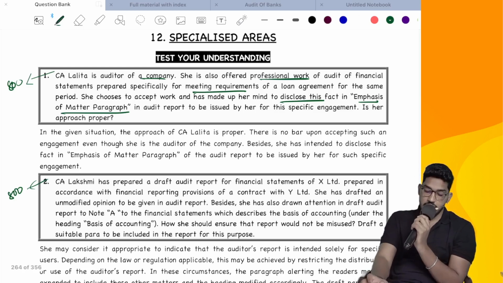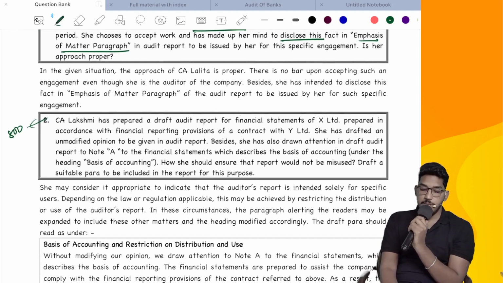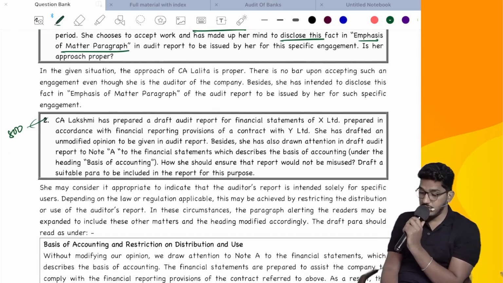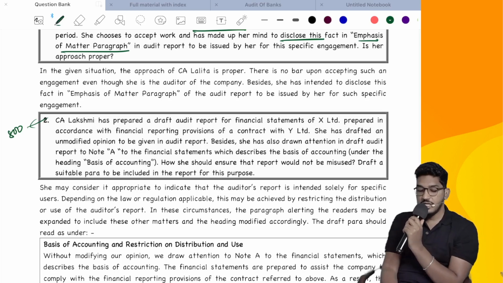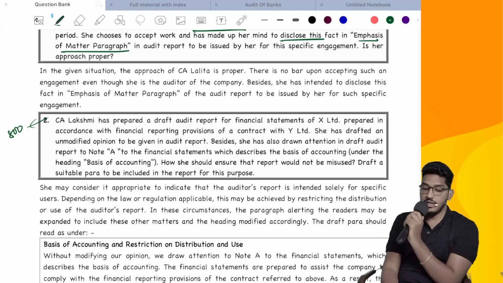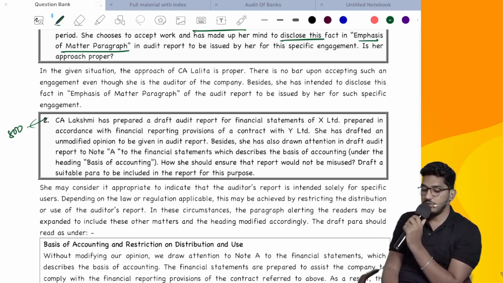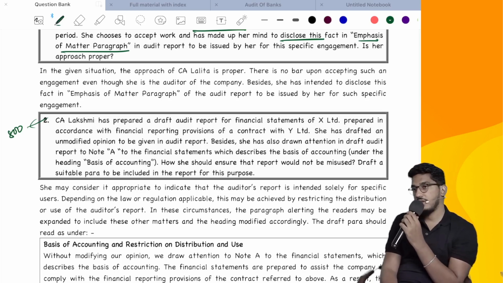Next. CA Lakshmi has prepared a draft audit report for financial statements of X Limited, prepared in accordance with the financial reporting provisions of a contract with Y Limited. She has drafted an unmodified opinion to be given in the audit report. Besides, she has also drawn attention in the draft audit report to note A to the financial statements, which describes the basis of accounting under the heading basis for accounting. How should she ensure that the report would not be misused? Draft a suitable paragraph to be included in the report for the same.